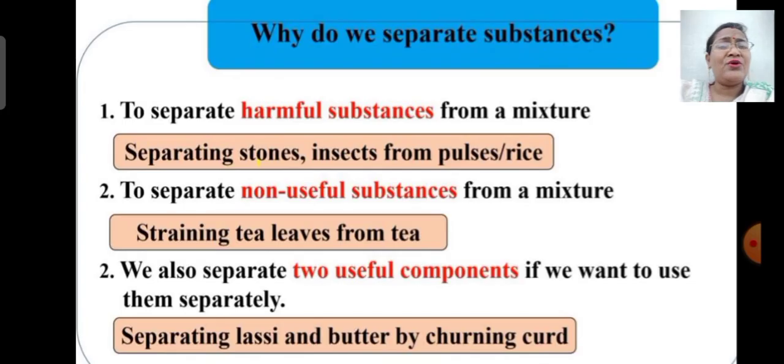In this session, we have seen why we separate substances. Children, we separate substances to remove harmful, non-useful substances from the mixture, and also to get two useful components. Then we are going to use these two different components separately.